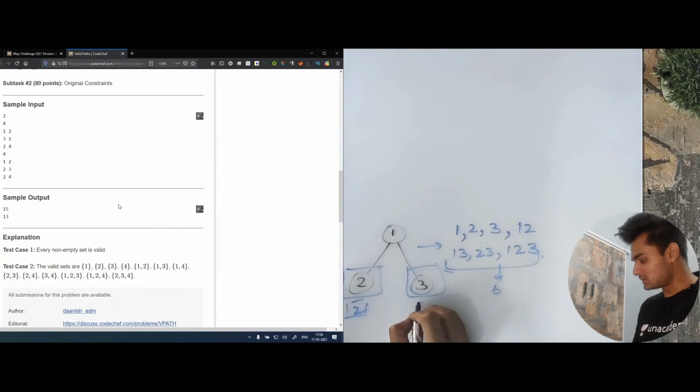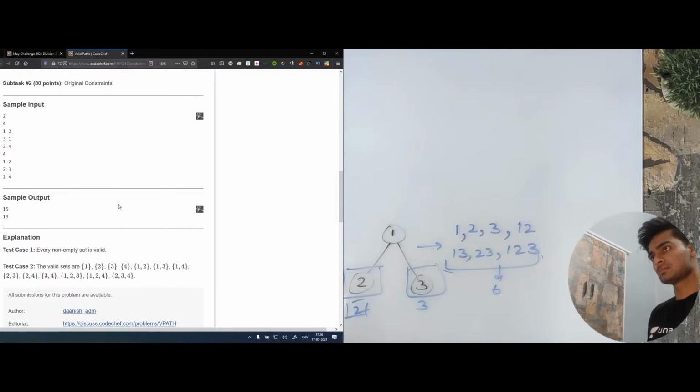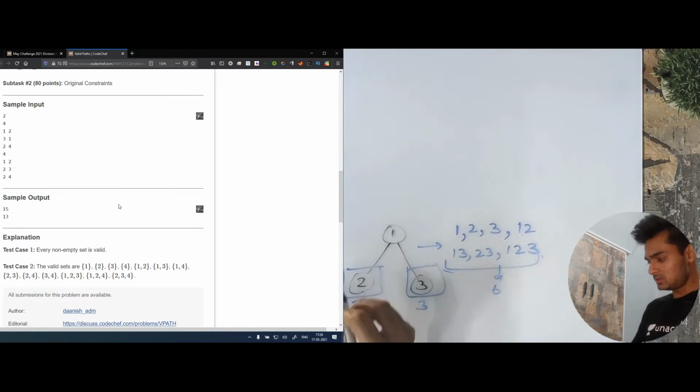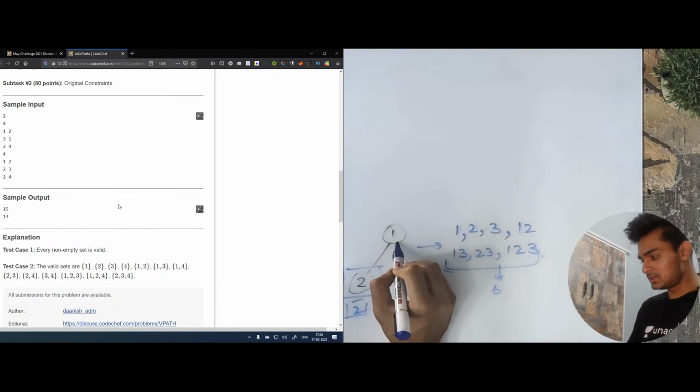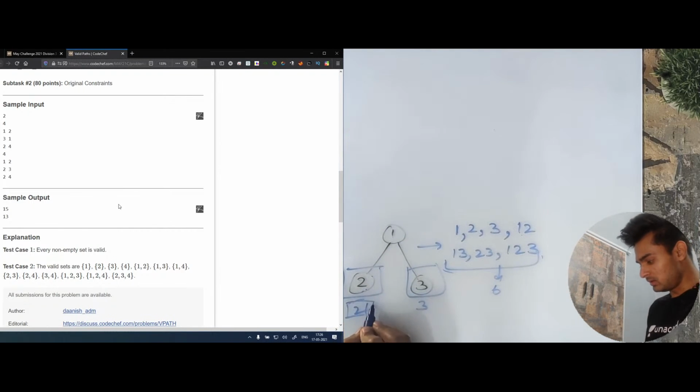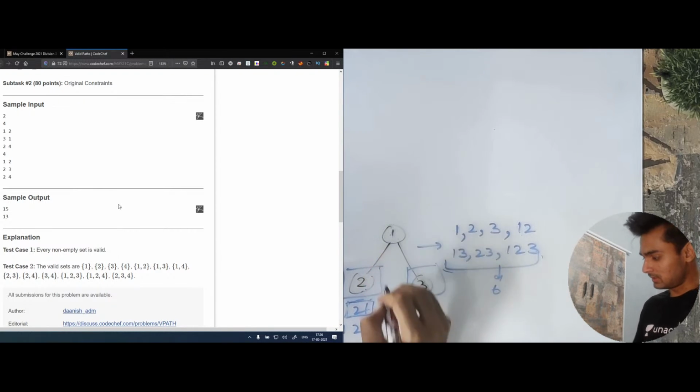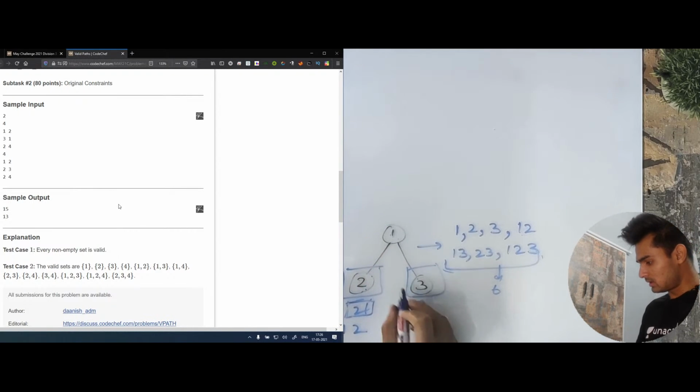This node can only give us one path, which is 3. Now let's look at this root as well. When this node is combined with this root, we can say that one simple path is this alone, and one simple path would be 1 with this, so basically 1 with this 2. Similarly for this, one simple path will be this alone, 3, and one simple path will be 1 and